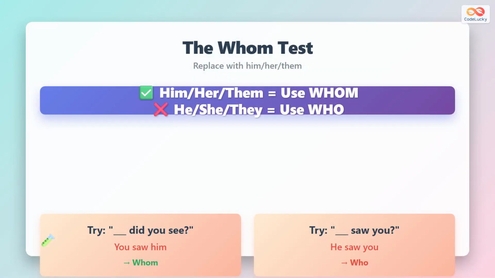To decide if you should use whom, try replacing the word with him, her, or them. If this sounds correct, then whom is the right pronoun. For example, in the question, whom did you see, we can replace whom with him. So, whom is correct.